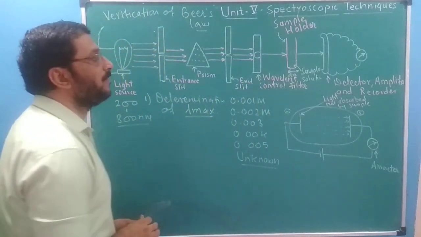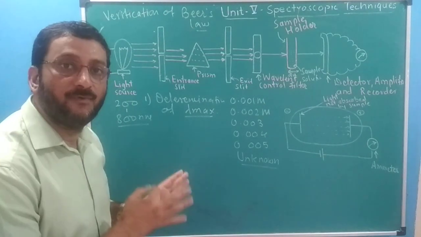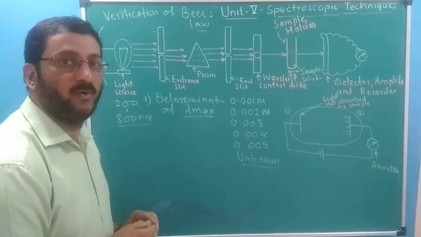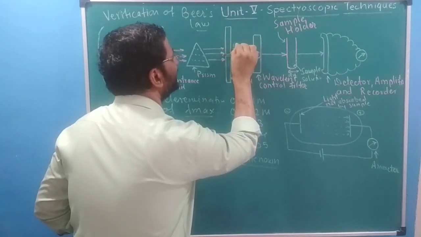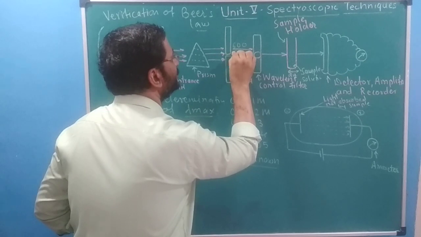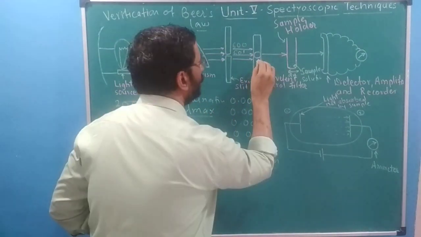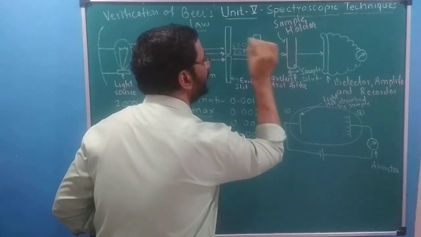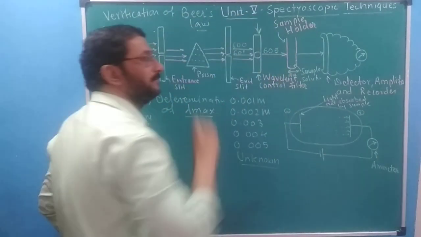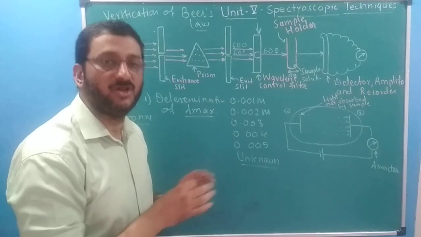The next compartment is the wavelength control filter. What is that? It is controlling the wavelength which is not required. Suppose from this point we are getting 600 nanometer, then 601 nanometer and 602 nanometer. Suppose I want only one wavelength to pass behind this point, say 605 nanometer. So I will put that filter here. I will put a filter of 605 nanometer wavelength.